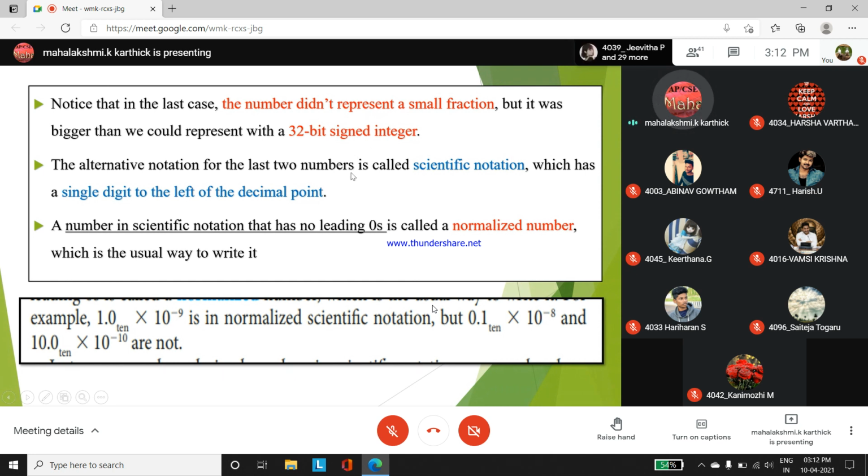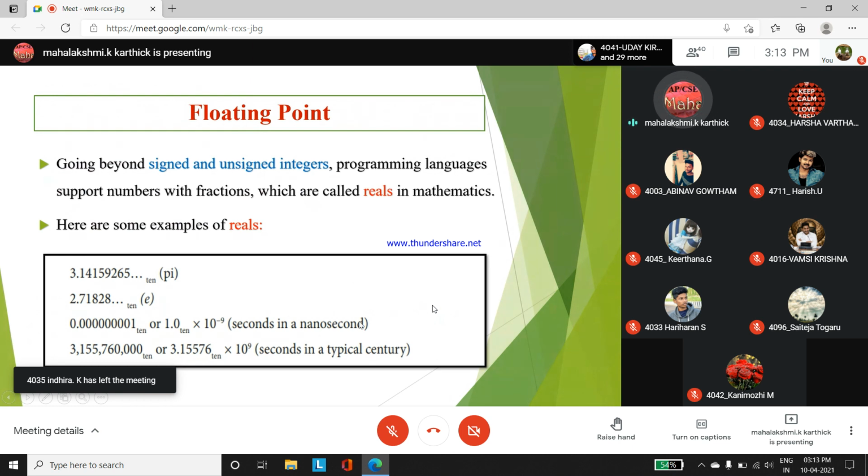From the previous examples, the last two numbers are called scientific notation. So in the listed examples of real numbers, the last two are said to be scientific notation. So how to identify a scientific notation number? You have a decimal number representation, a fractional number into 10 to the power minus 9.